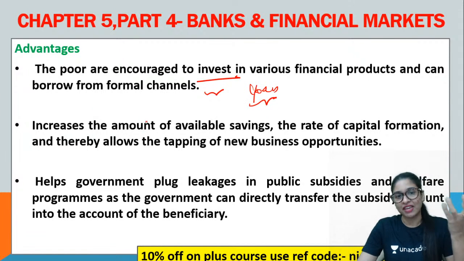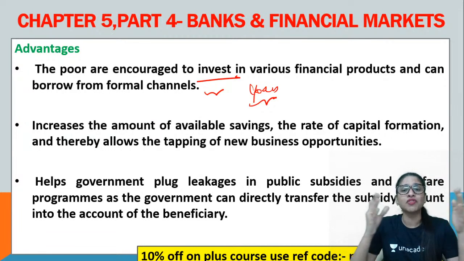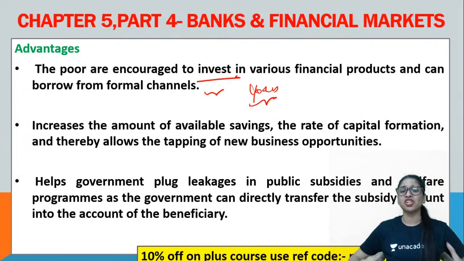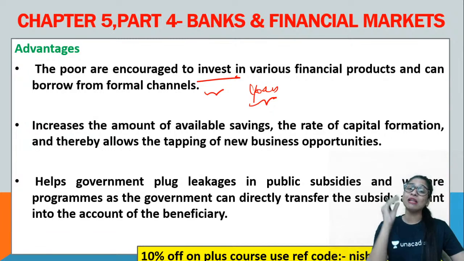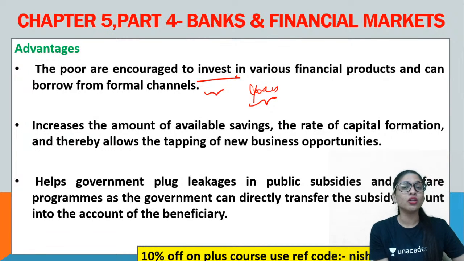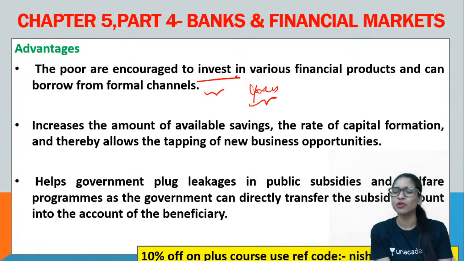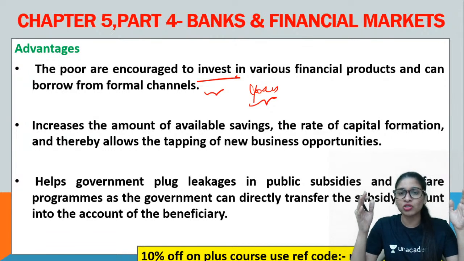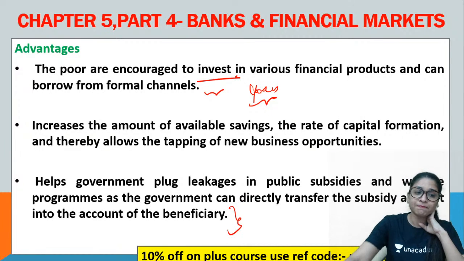Next is the amount of savings. Come on, that starts increasing. And the capital formation also increases, automatically contributing to the growth and development of the country. And now when your capital formation and savings increase, new business opportunities keep on increasing. And now, from the point of view of government, there is a huge advantage for implementing this financial inclusion across our country, India. Because the government can plug leakages in all the public subsidies, and also make sure that welfare programs of the government are carried out in an absolutely amazing manner. Clear? So now, the whole point is the government can directly transfer the subsidy amount into the account of the beneficiary. Clear?